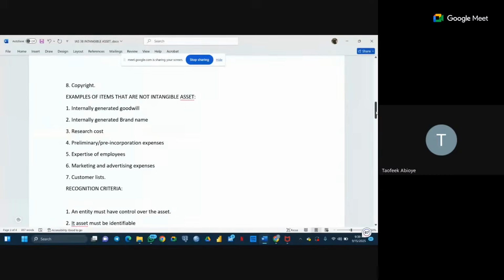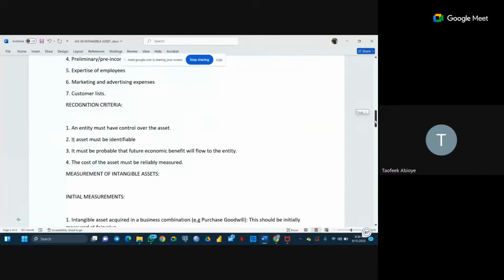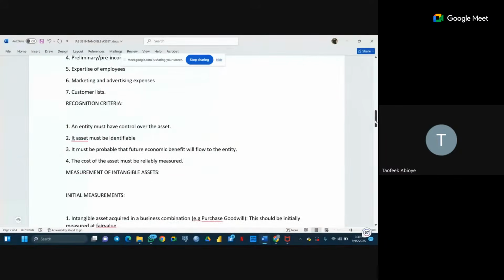So for a positive goodwill, that is where you have purchase goodwill. Recognition criteria: before you can say this is an intangible asset of a particular company, there are some criteria that must be met. One, an entity must have control over the assets. Another one is it must be identifiable. Number 3, it must be probable that future economic benefits will flow into the entity as a result of past events. And lastly, the cost of the asset must be reliably measured.